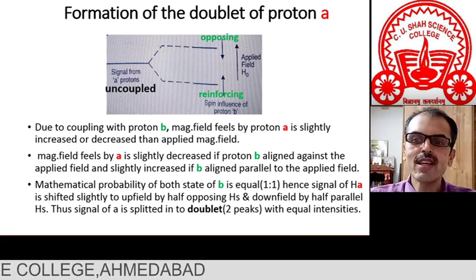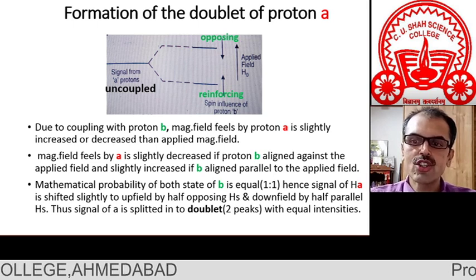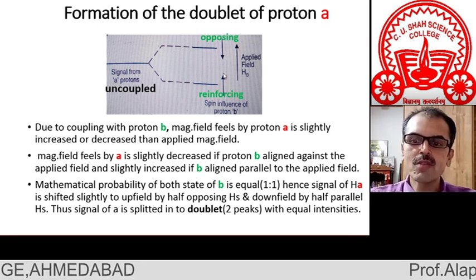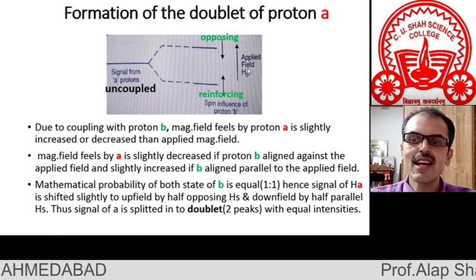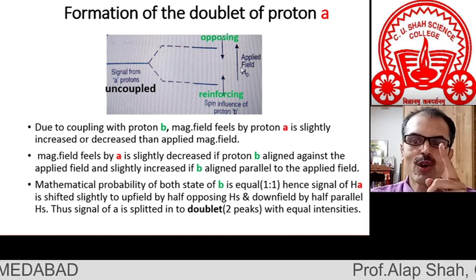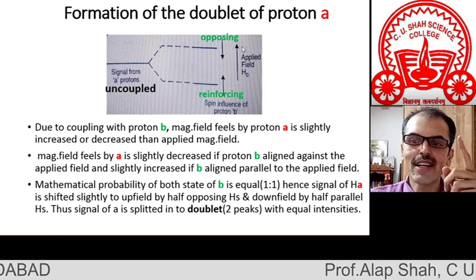So there are some molecules in which this one neighboring proton has a spin parallel to the applied magnetic field, and some molecules in which that neighboring proton has a spin opposing the applied magnetic field.